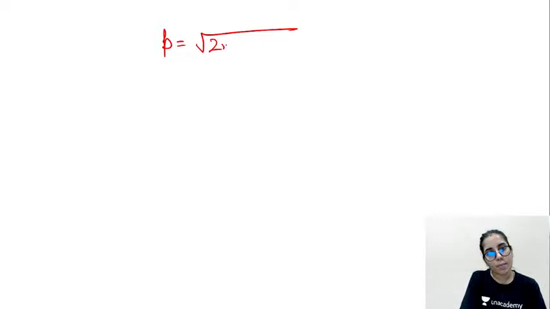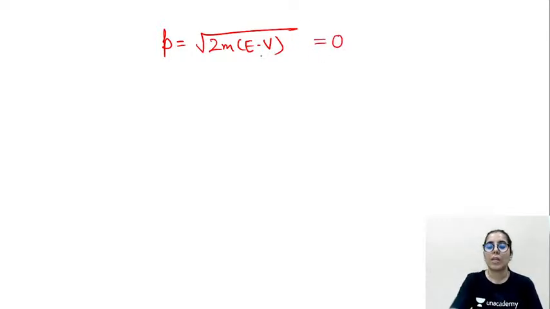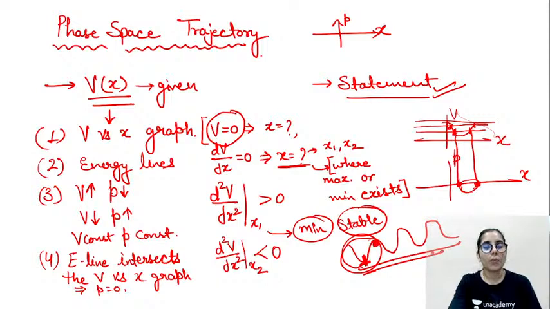And why is it happening this way? Because we all know p is equal to root 2m(E minus V). So wherever the energy line intersects the graph, E and V are equal. When they are equal, E minus V gives us 0, so p will be equal to 0 as well. This is the point. I hope you get that, but in case there is any doubt or difficulty, you can mention it and we will talk about it.